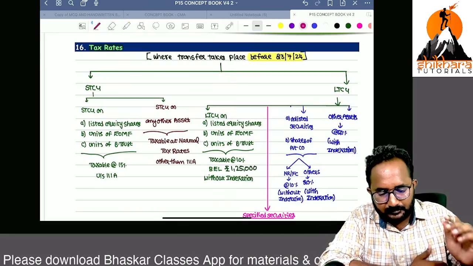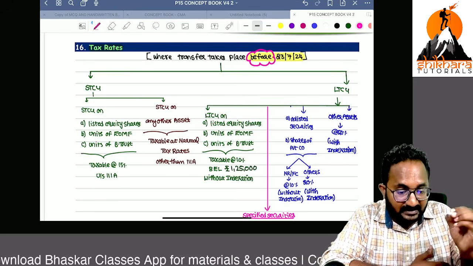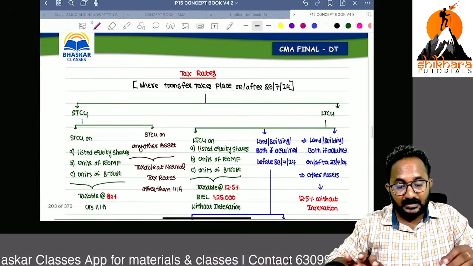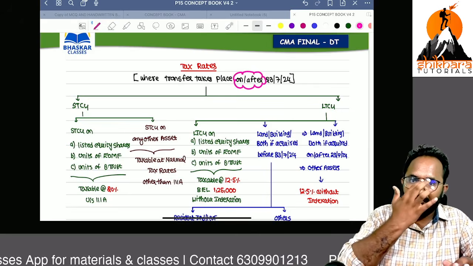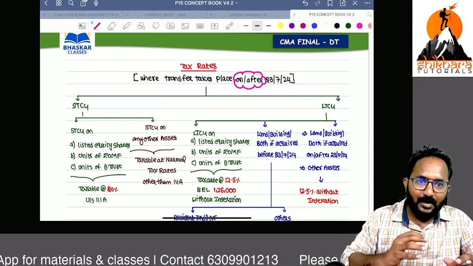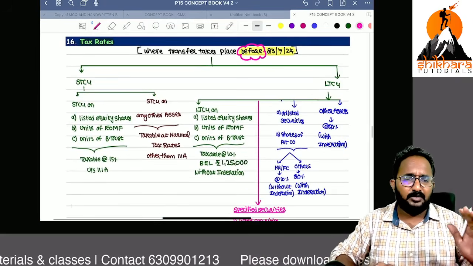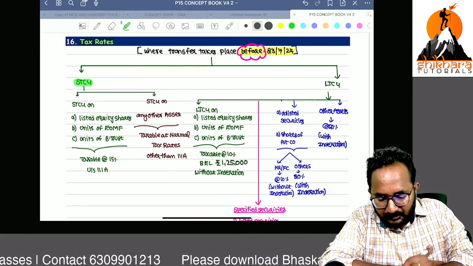Remember, if the transfer takes place before this date, we have one type of tax rate. If the transfer takes place on or after this date, remember, the tax rates are also amended. Within 15 to 20 minutes, we can close this chapter. Try to remember short-term capital gain.